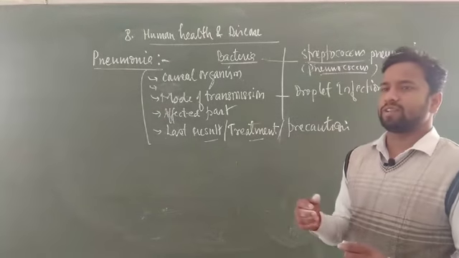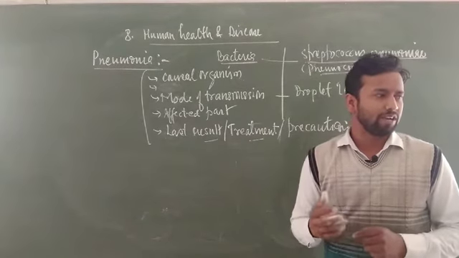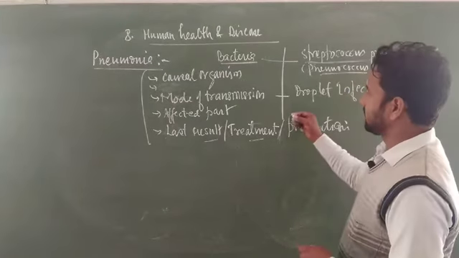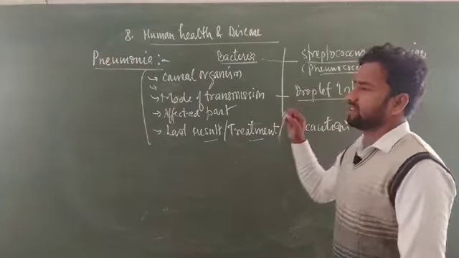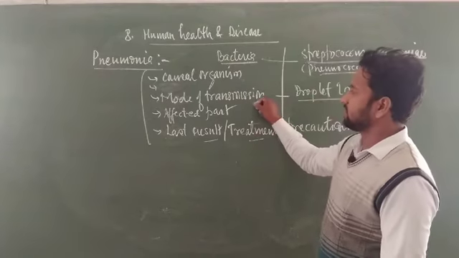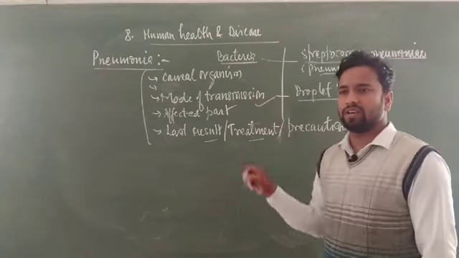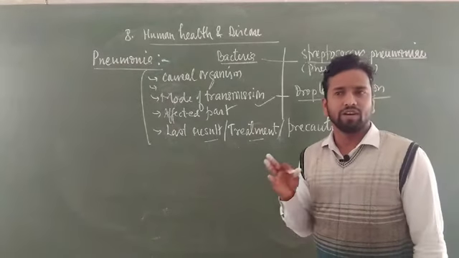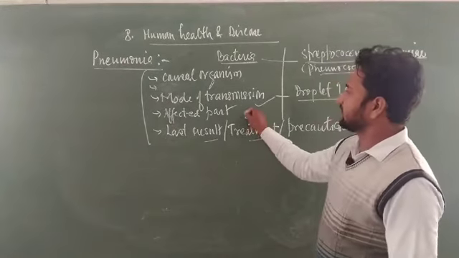If any person comes in contact with that and inhales that air, the bacteria enter the body and cause disease there. So this is the mode of transmission, from the infected body to the healthy body.